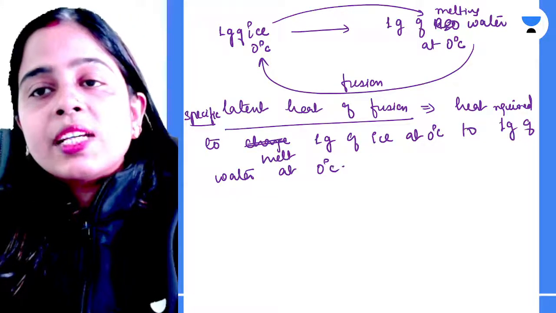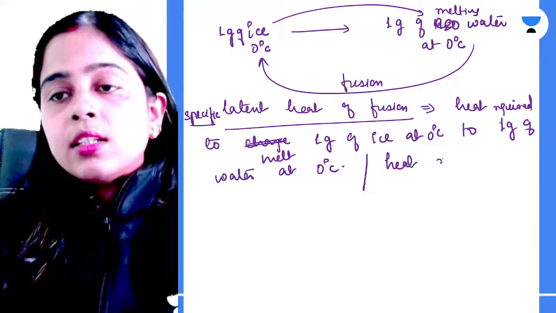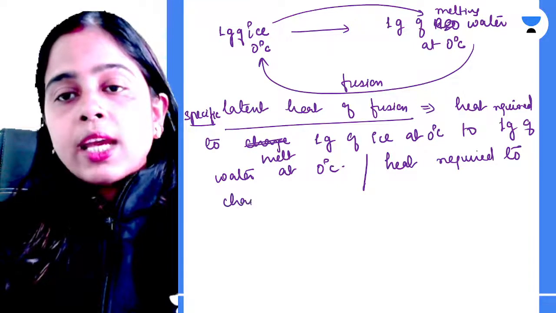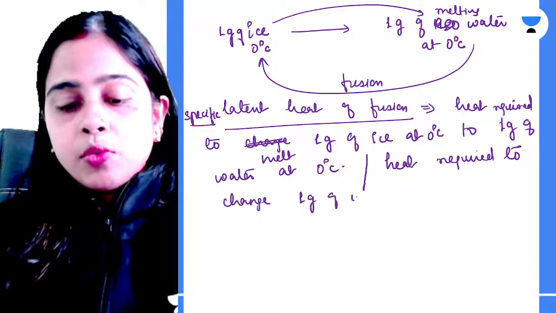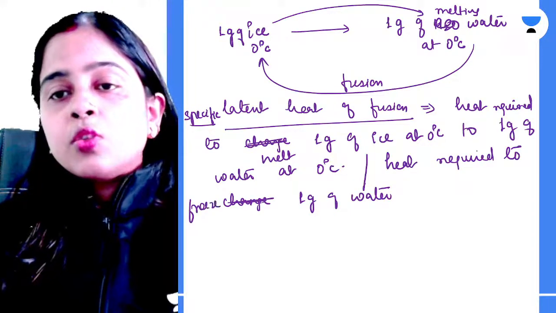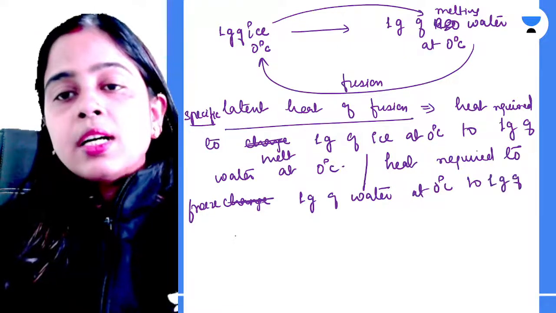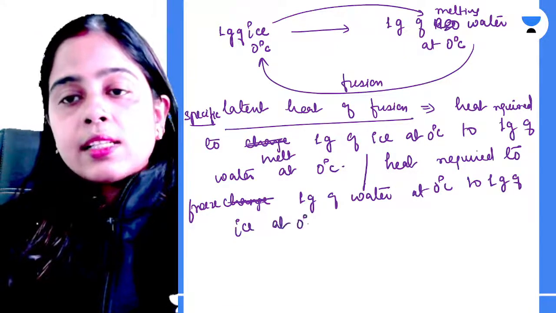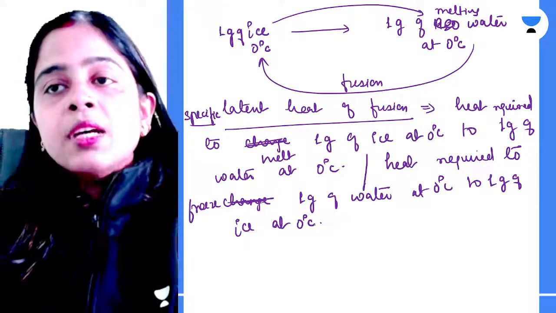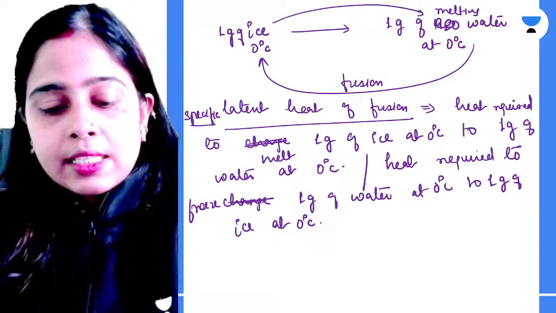Or you can call it the heat required to freeze 1 gram of water at 0 degrees Celsius to 1 gram of ice at 0 degrees Celsius. In both the cases, your latent heat of fusion will be same, either from ice to water or water to ice at 0 degree Celsius.